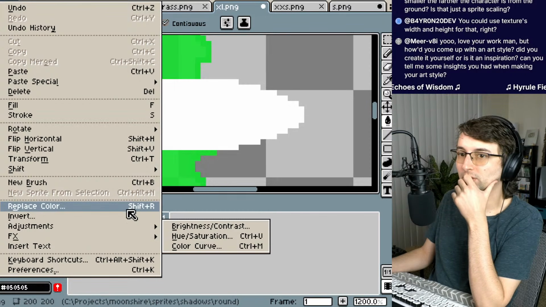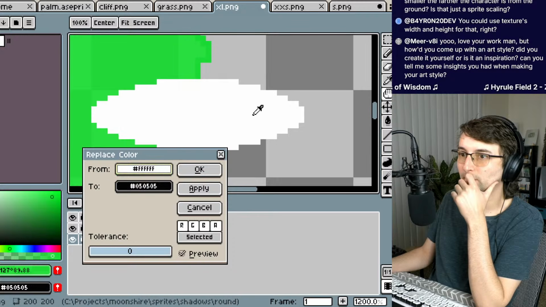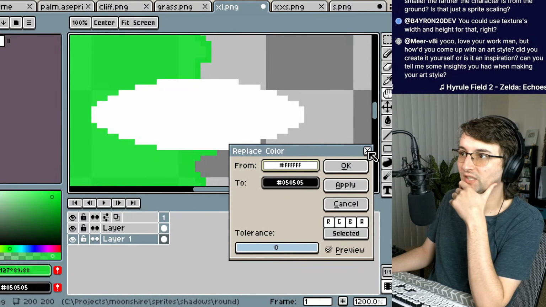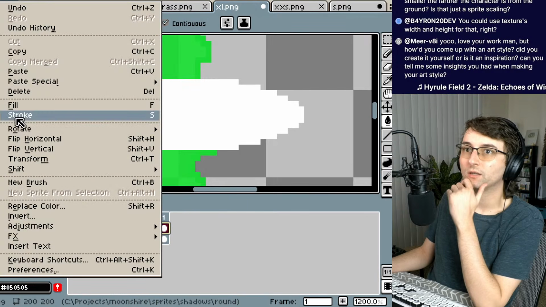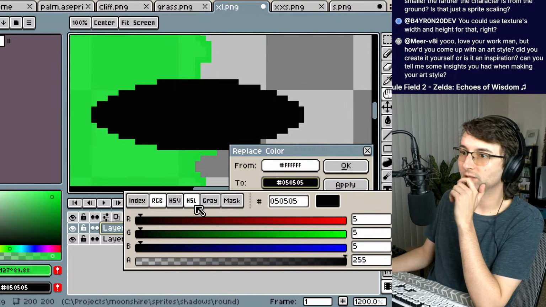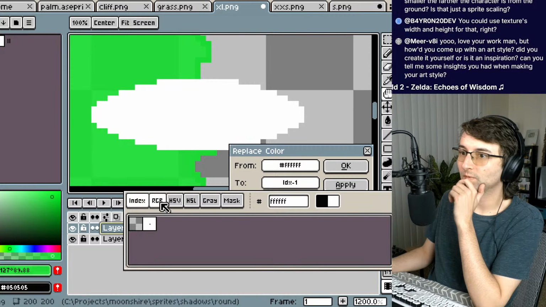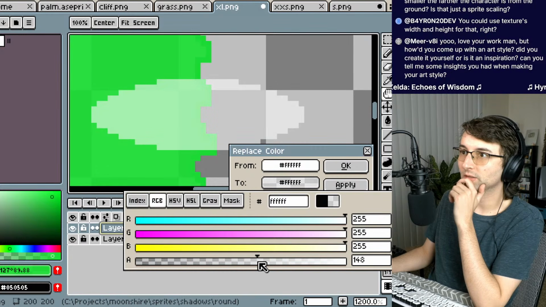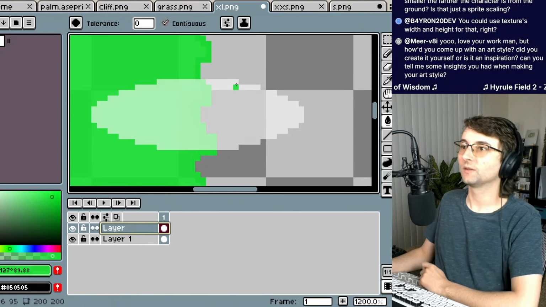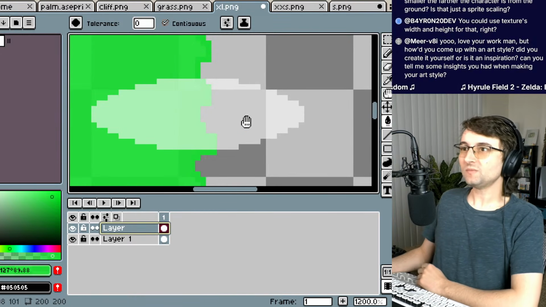Adjustments, replace color. We're going to replace this color with white, but less visible. There we go. That looks nice.